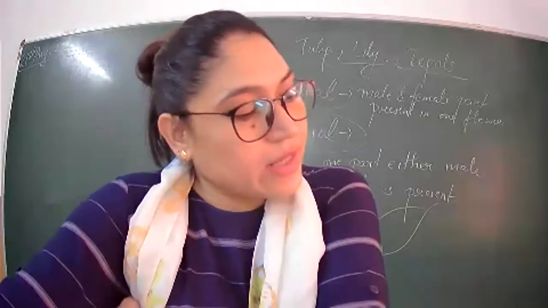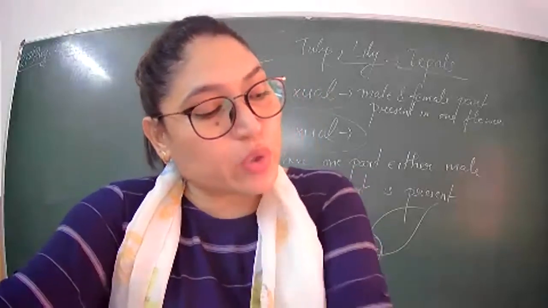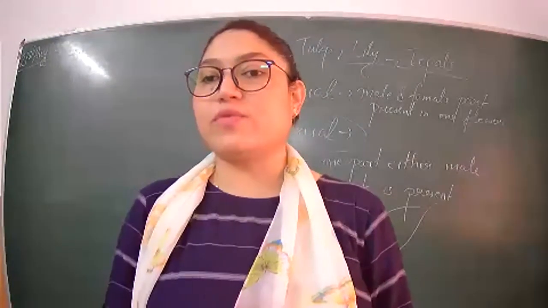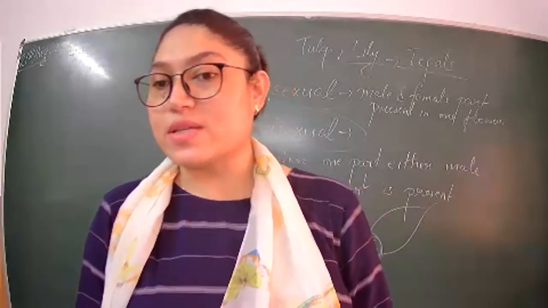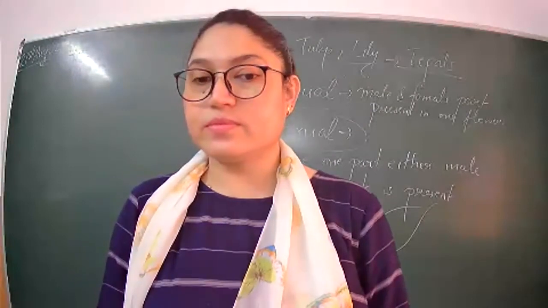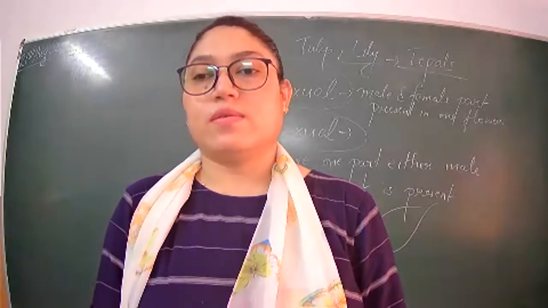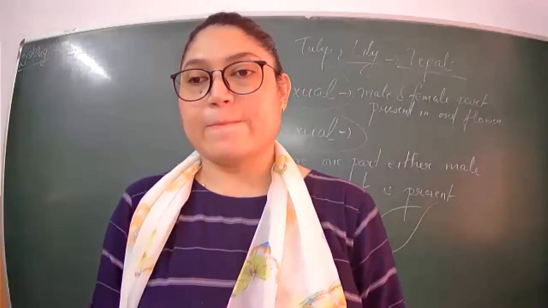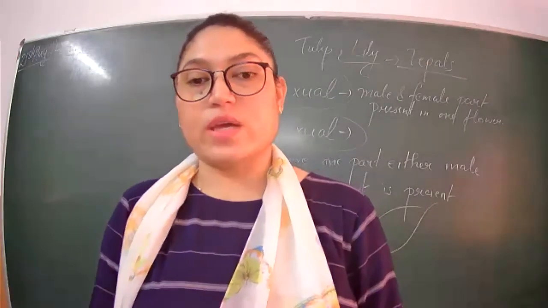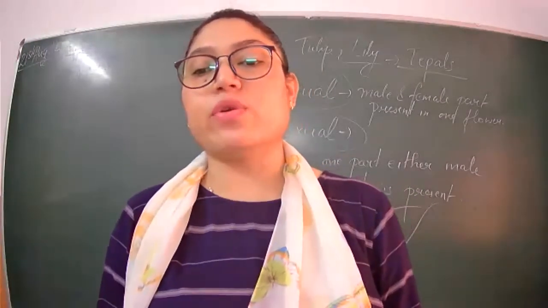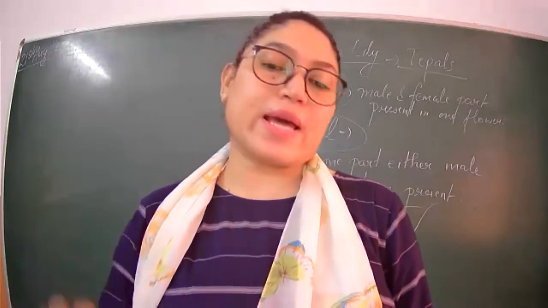Okay. Then the eleventh question: name the part of the plant which produces its food and name the process. Very simple question. Which part makes the food for the plant, and you have to name the process. Sadhvi. Leaves make the food for the plant by the process of photosynthesis. Yes. Okay, so you can explain photosynthesis also in one line here. The process by which green plants make their food with the help of sunlight, water, carbon dioxide, and chlorophyll is known as photosynthesis.